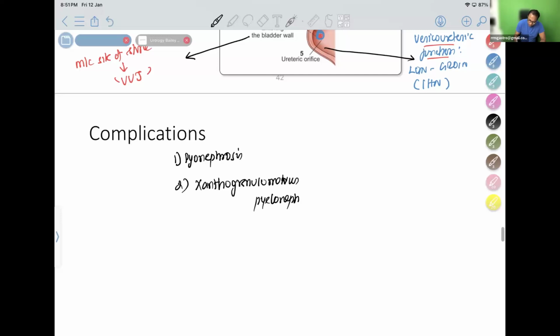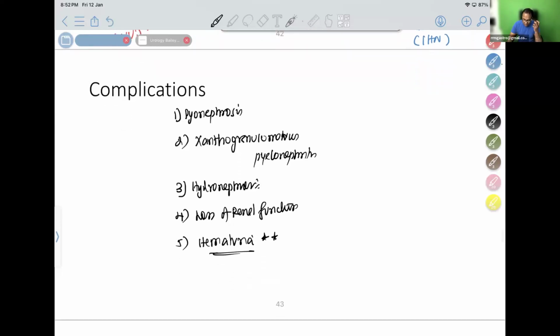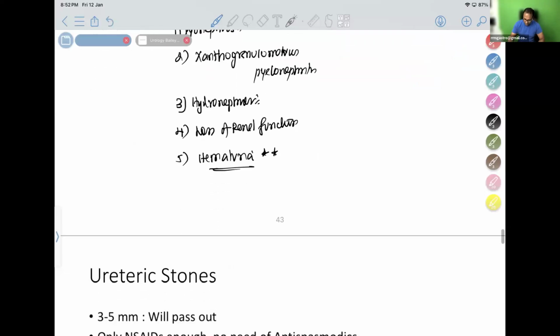Pyelonephritis. If you are not going to treat a long-term obstruction, patients go from hydronephrosis to loss of kidney function. So renal function can be lost. And very important, many patients come to you with hematuria. Hematuria is a complication of renal stones. So hematuria is a symptom as well as a complication. It is going to bleed. So pyonephrosis, hydronephrosis, xanthogranulomatous pyelonephritis, loss of renal function, hematuria, all these are complications of kidney stones.